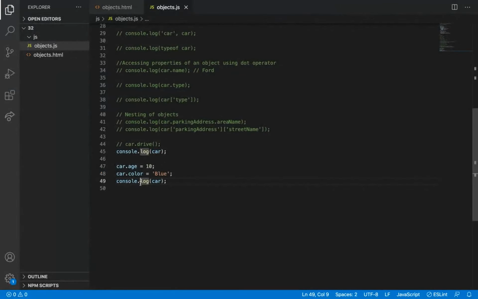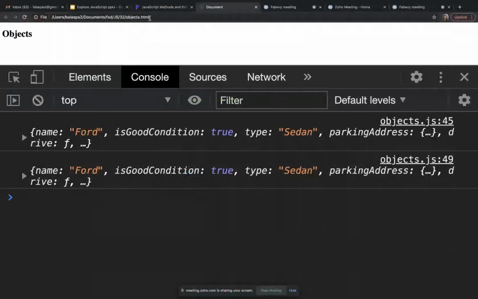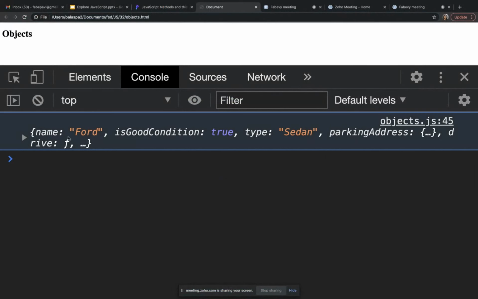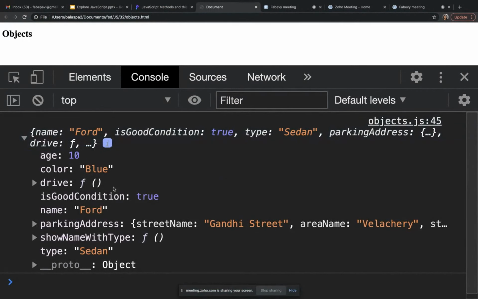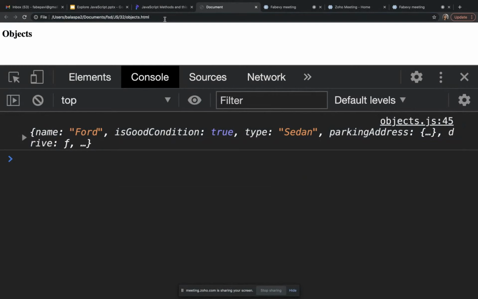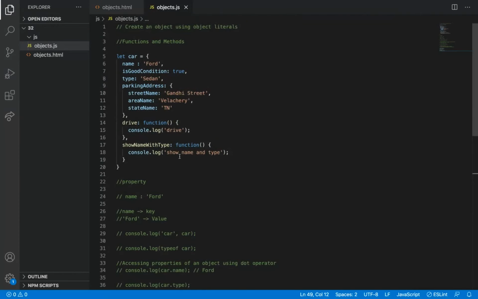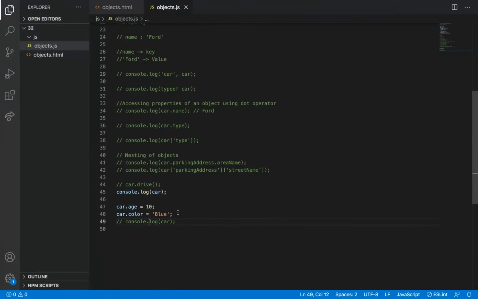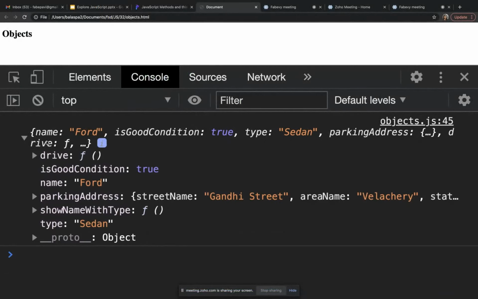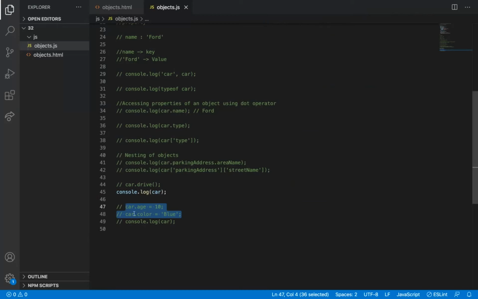Let me remove the second console and then just see this now. Age and color removed, right? So till this, it is showing this. Here only I am adding it, but console will add it as a reference. I have taught you, right, in array reference and all.